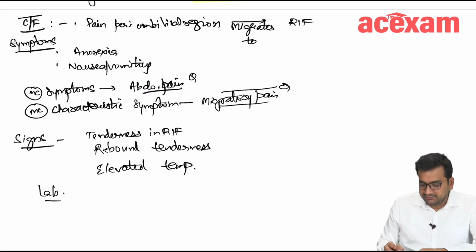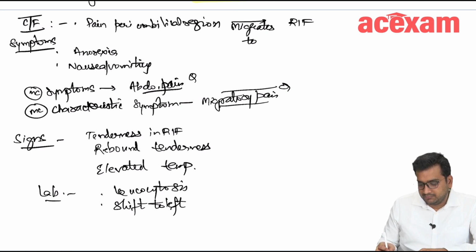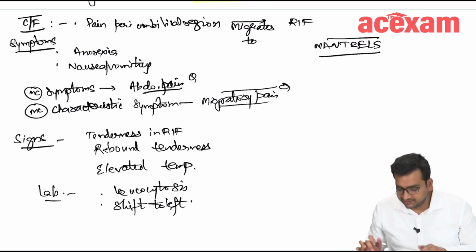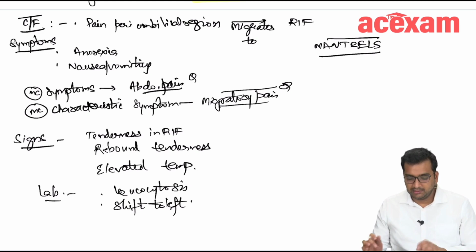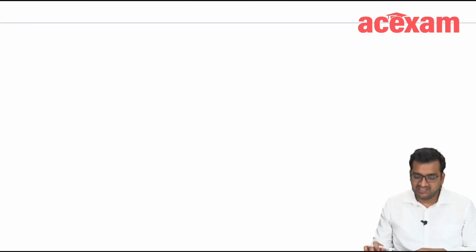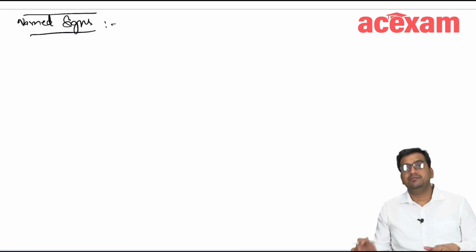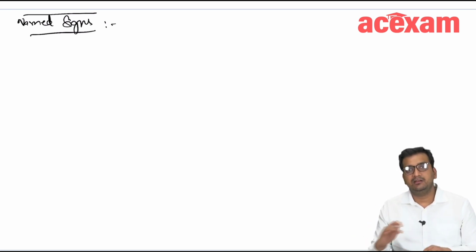And in laboratory investigations, there may be leukocytosis, or there may be shift to left. Okay, so this can be remembered as the mnemonic Alvarado, which I will discuss later on also while in the clinical diagnosis of acute appendicitis. Okay, now there are many named signs in acute appendicitis. I'll first enumerate them, then explain them to you, and then I'll discuss them one by one.